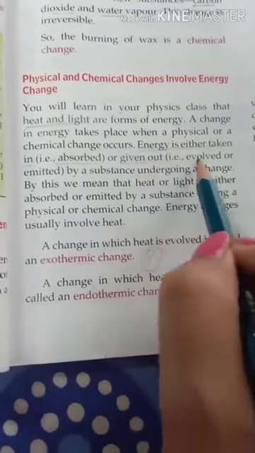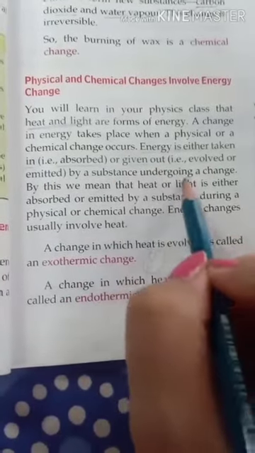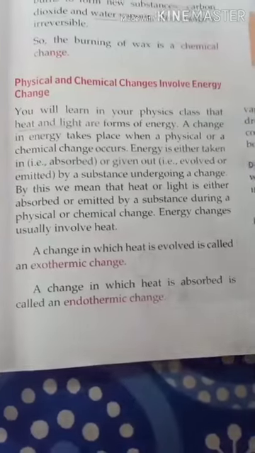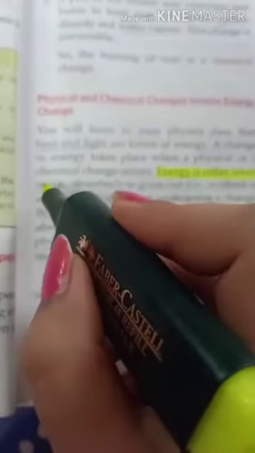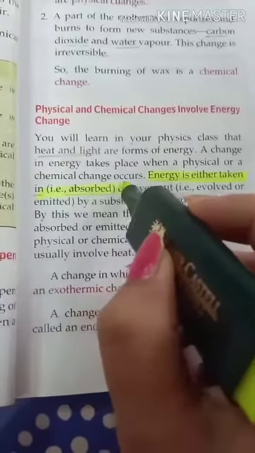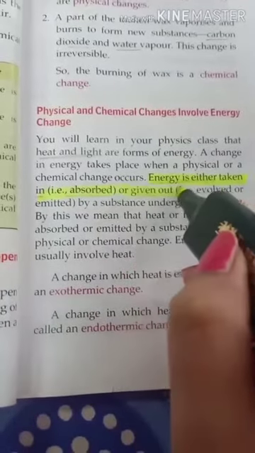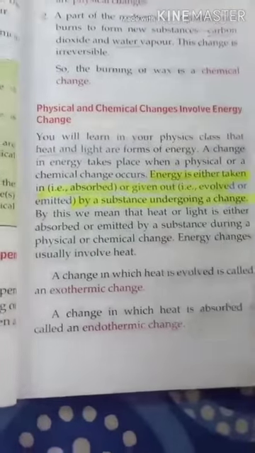Given out means evolved or emitted by a substance undergoing a change. Underline: energy is either taken in or absorbed by, or given out by, a substance undergoing a change.